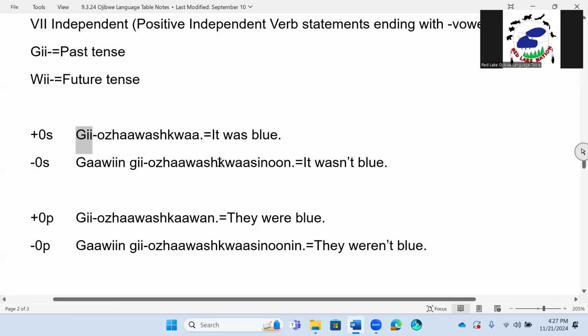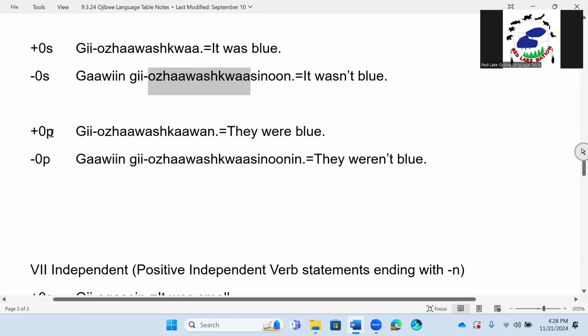Gawin gi ojawa shkwa sinun. It wasn't blue. Past tense. Okay, so our pattern, gawin sinun. Gawin sinun is our negative pattern. Remember, our past tense marker goes in right before what we're talking about. So we're talking about ojawa shkwa, and so our tense marker is going to go before that. Gawin gi ojawa shkwa sinun. It wasn't blue.